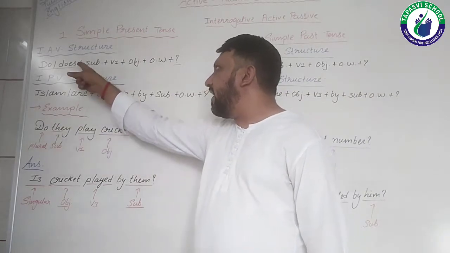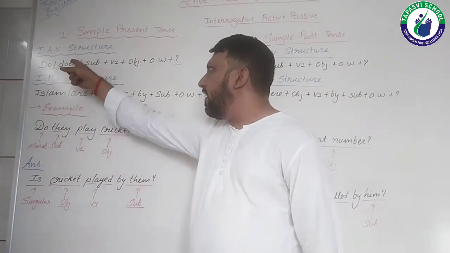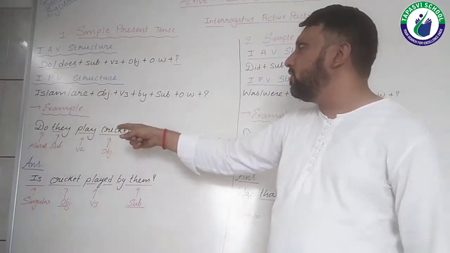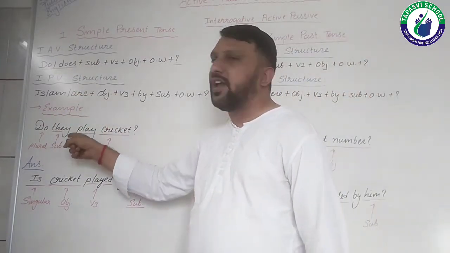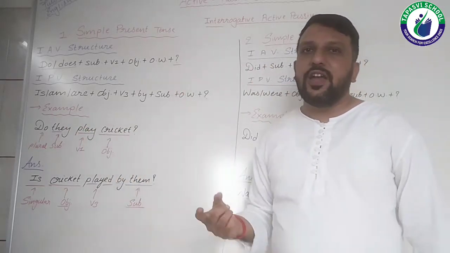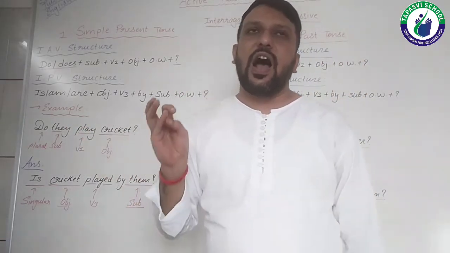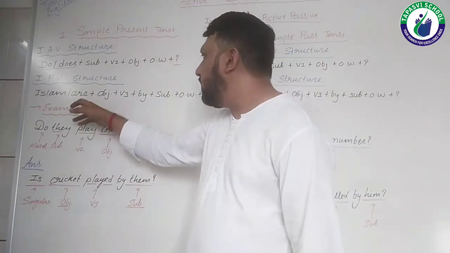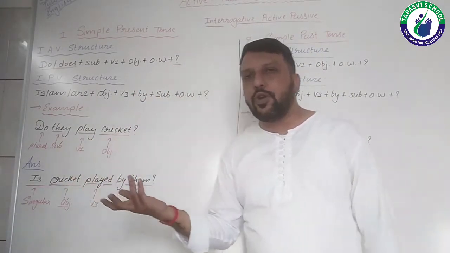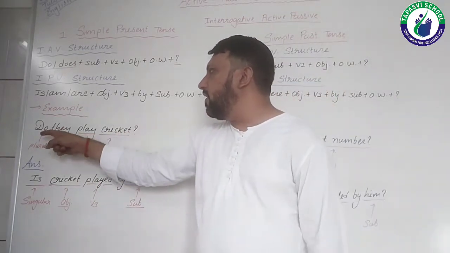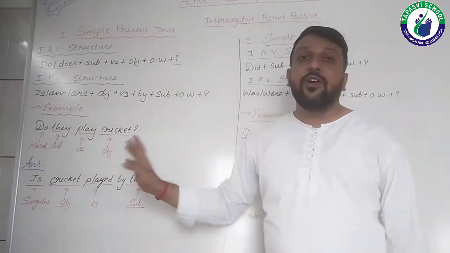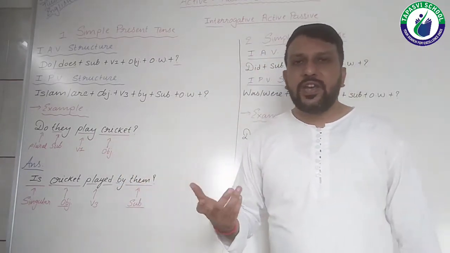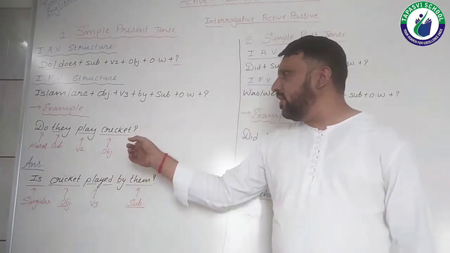As it is an active voice structure, do, as I have already put over here. Why have I put do? Because the subject is they. Now what I told you, that do would fit with I, we, you, they and the plural subjects. So here I have put they, and it is plural, that's why I put do over here. Do, they, then V1, means play, and what is our object? Cricket, and then question mark.